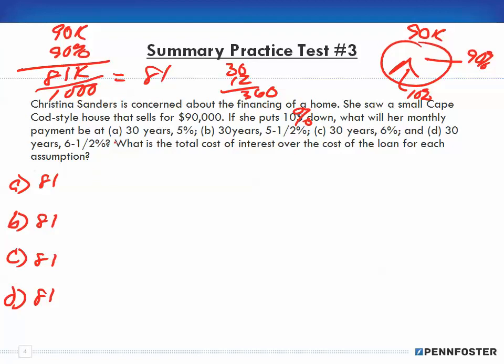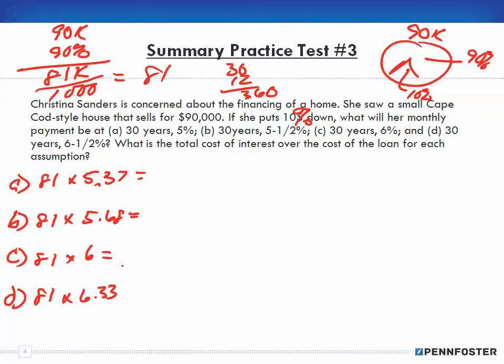When we do that, for 5%, it's 5.37. For 5.5, it's 5.68. For 6, it is 6, and for 6.5, it's 6.33.